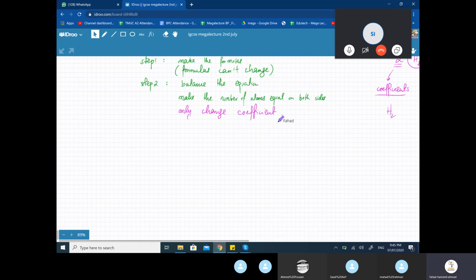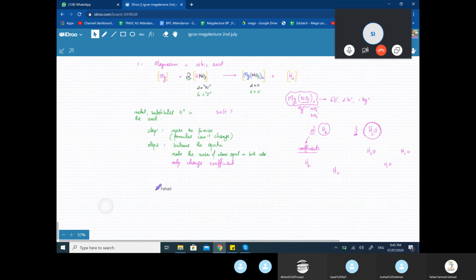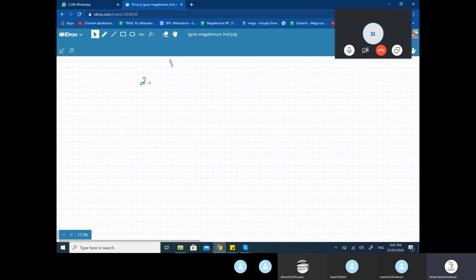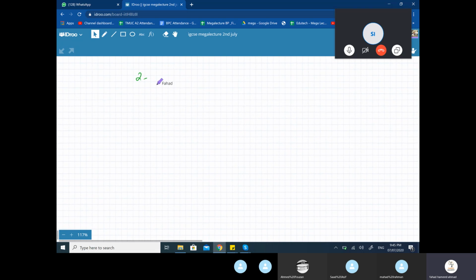So let's do a slightly more difficult one. Let's say there's calcium reacting with phosphoric acid.